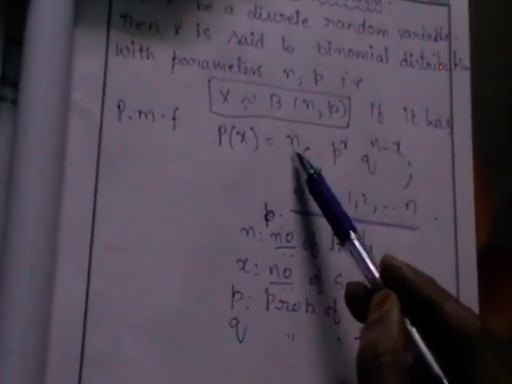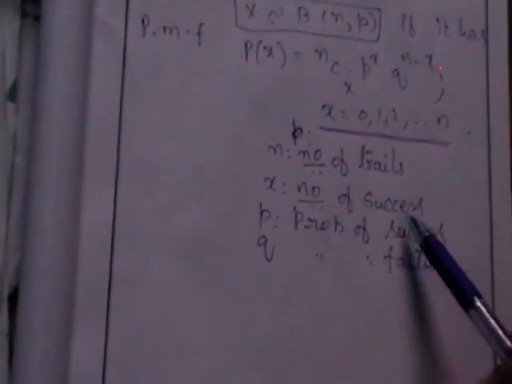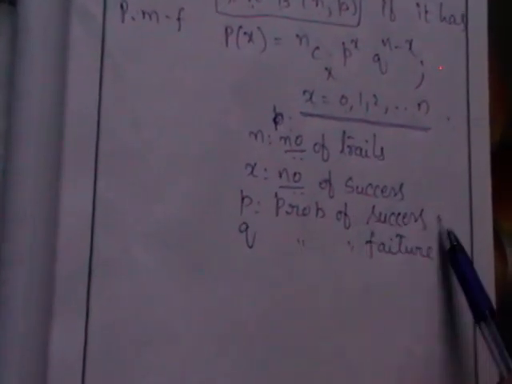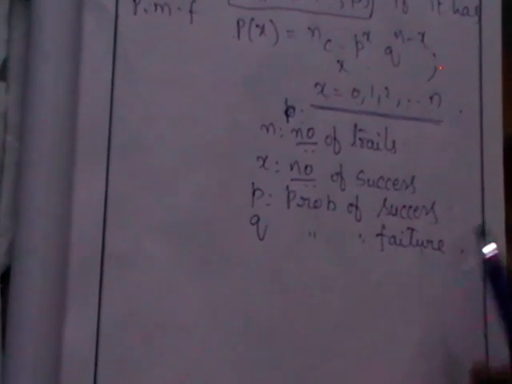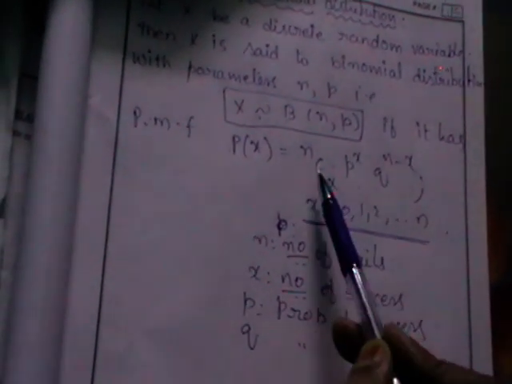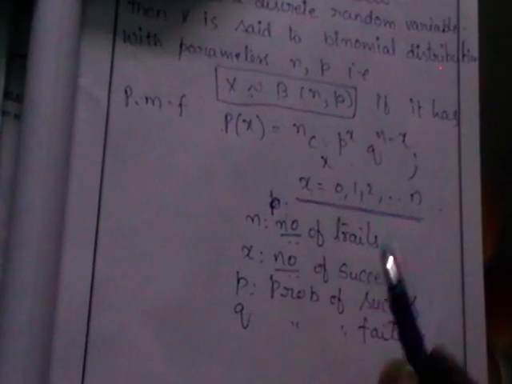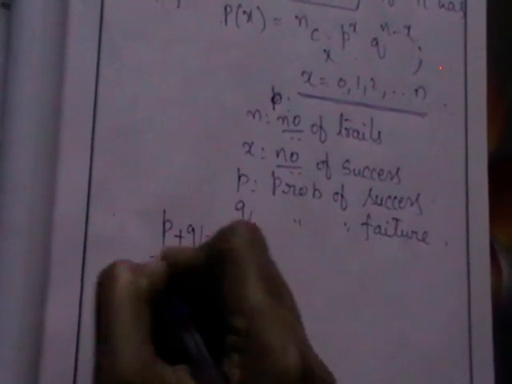You need to specify all the terms involved in this. Here n indicates the total number of trials, x indicates the number of successes, p indicates the probability of success, and q indicates the probability of failure. So a random variable X is said to follow the binomial distribution. What are the parameters of the binomial distribution? Each distribution will have parameters. The parameters of binomial are n comma p. This is the PMF and these are the terms involved in it. So what is p plus q? We know that p plus q is always 1.